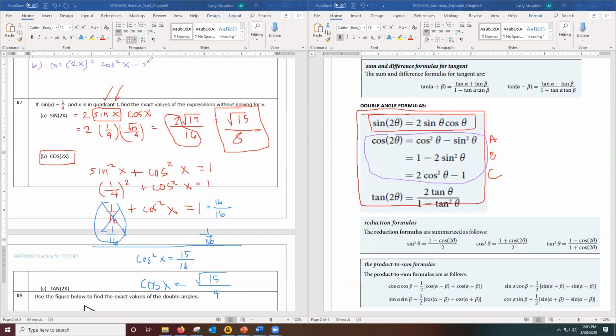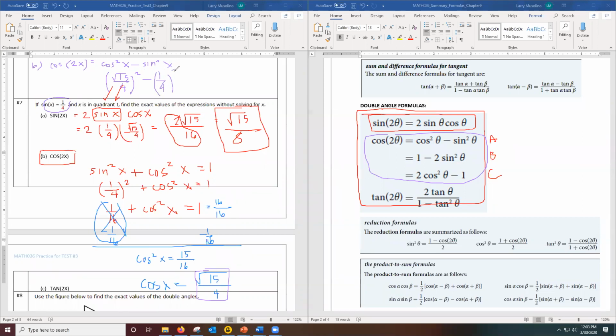In our example, we figured out the cosine was square root of 15/4. So that's going to be the square root of 15/4 squared minus the sine squared. But the sine was 1/4, so that's going to be 1/4 squared.